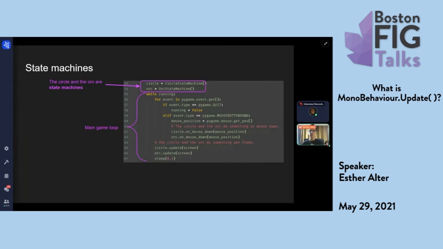And this is the main game loop. Same as before, more or less. We listen for a mouse event. But now each state machine registers the mouse down event. So we have circle.onMouseDown and orc.onMouseDown. And then each state machine calls an update function every single frame, given what is received. So maybe circle.onMouseDown says, OK, start drawing a circle here. Orc.onMouseDown sets the destination. Circle.update will start shrinking at every single frame, and orc.update will, I guess, move it to the destination.